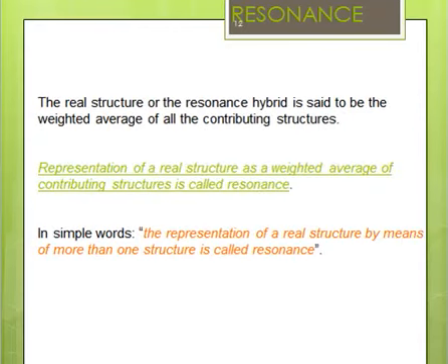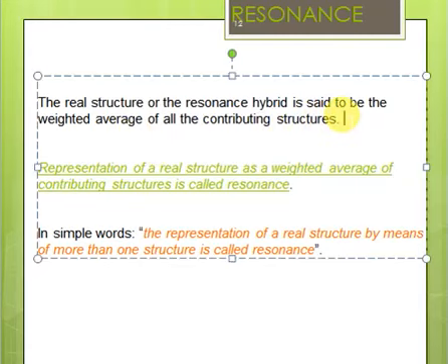So here comes the definition of resonance, right? We say that the real structure is the resonance hybrid, and this real structure is the weighted average of all the contributing structures. So we have two contributing structures. We say this contributing structure is giving that percentage to the original molecule, or this contributing structure is giving that much percentage to the original molecule.